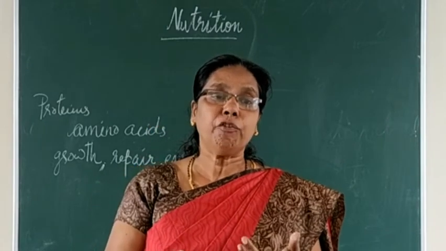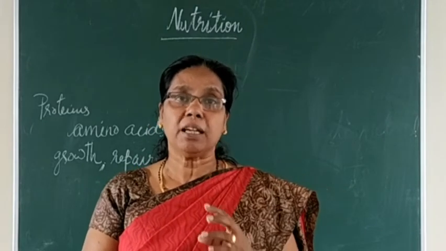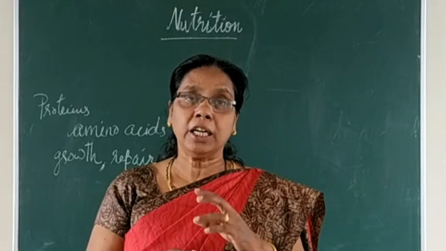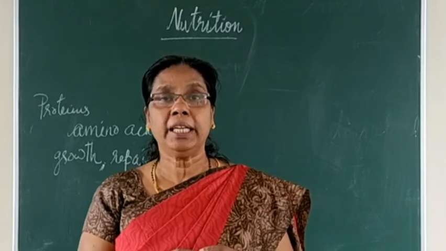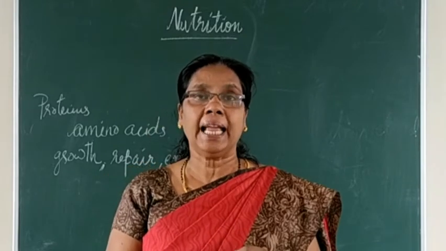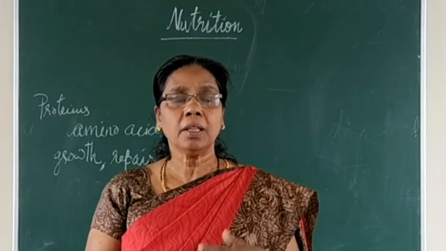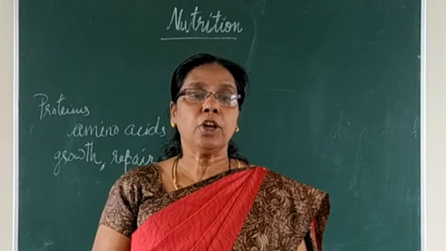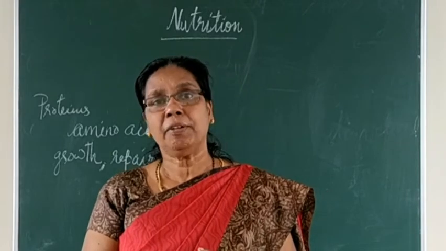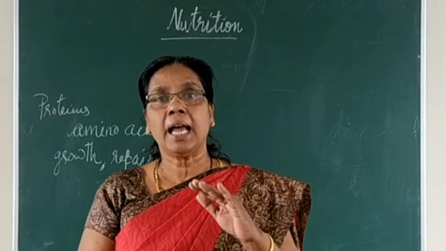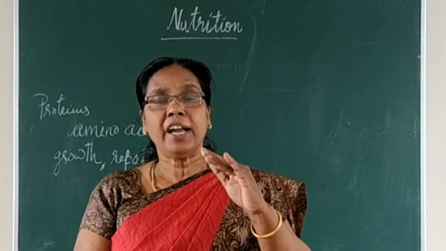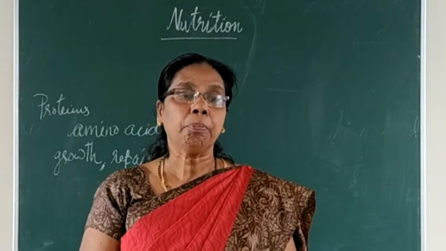So the child suffering from kwashiorkor, we have to give protein-rich food, including egg, milk, meat, grams, peanuts, soybean, jaggery, etc. And suppose we are not treating properly, before reaching 5 years the child may die.